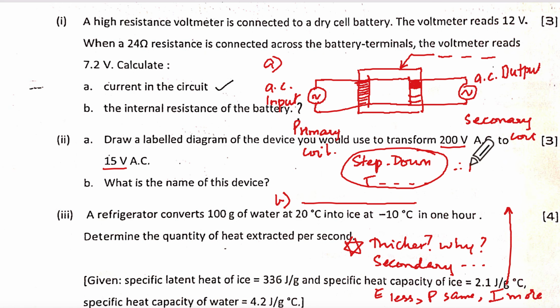Then what you will say? Therefore, to minimize loss of energy in the form of heat. Don't just say copper loss. Understanding? Yes, ma'am. Minimize the loss of energy in the form of heat.